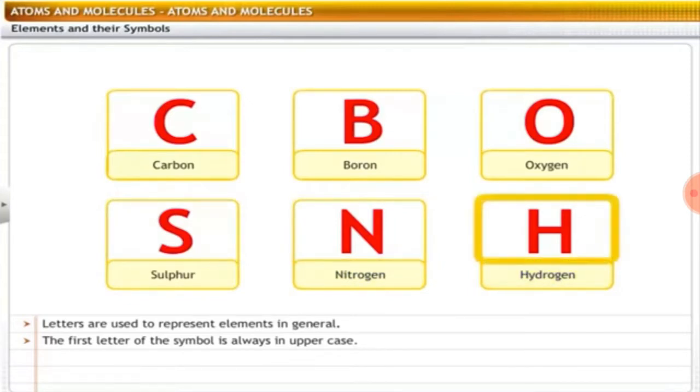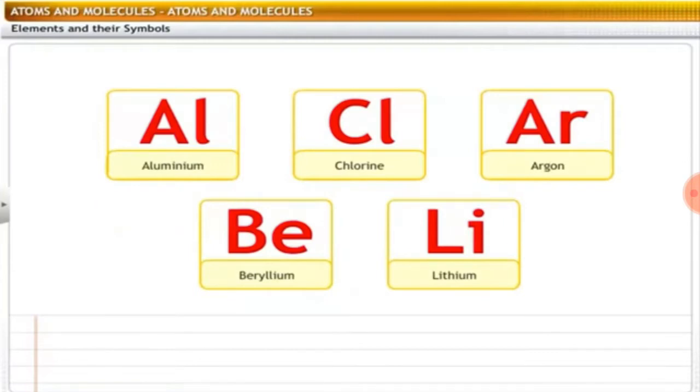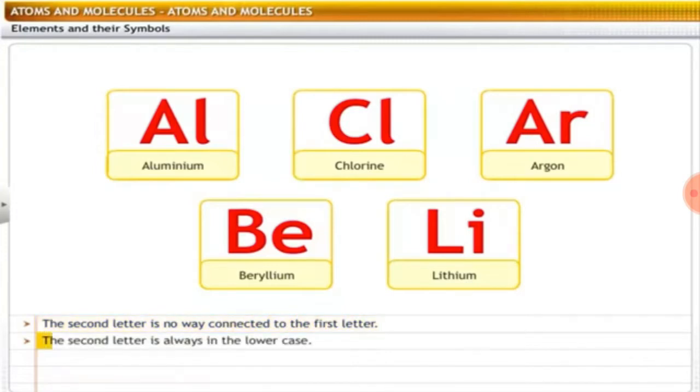But all the elements do not follow the same convention, and hence aluminium has two letters, so the second letter is in no way connected to the first letter, and the second letter is always in lowercase, such that aluminium is Al, and chlorine can be written as Cl, argon as Ar, beryllium Be, lithium Li.